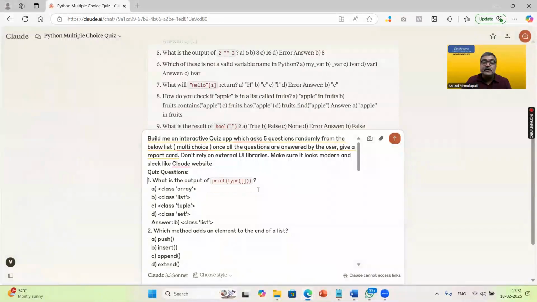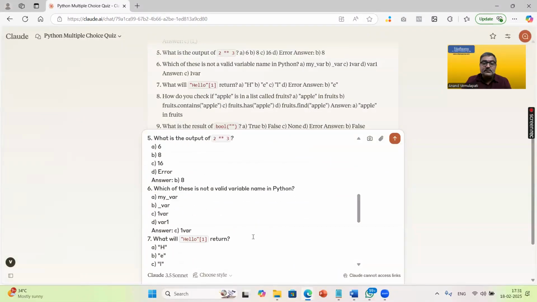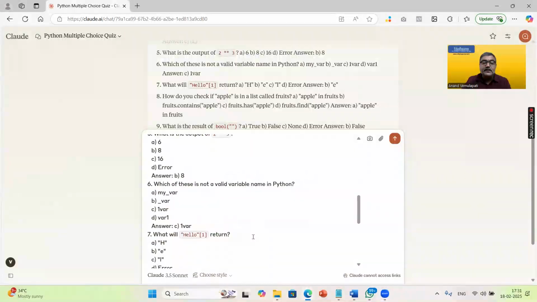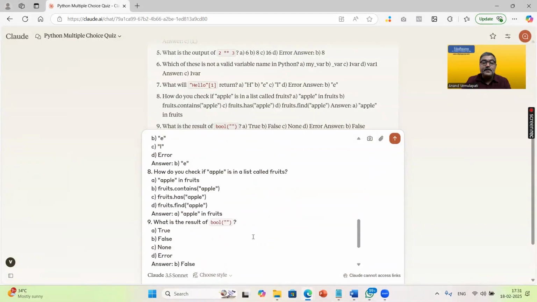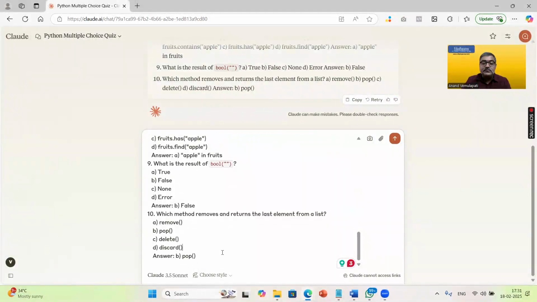So question number 1, what is the output of something? Answer is this one, and these are the options. Question number 2, answer is something. Question number 3. That's it. If you want to write explicitly options are these and all, you can just do it, but not required. So you can just say B. Okay, these are all good. That's it. So your prompt is ready. If you have 100 questions, you can just copy and paste 100 questions.